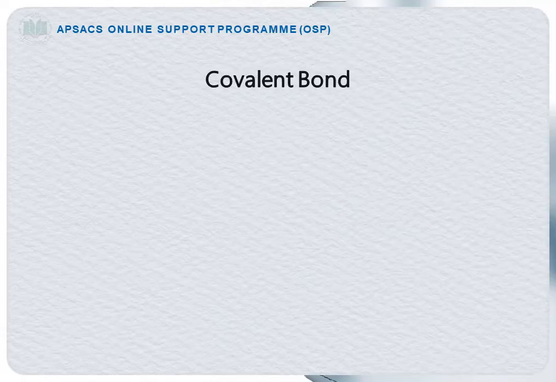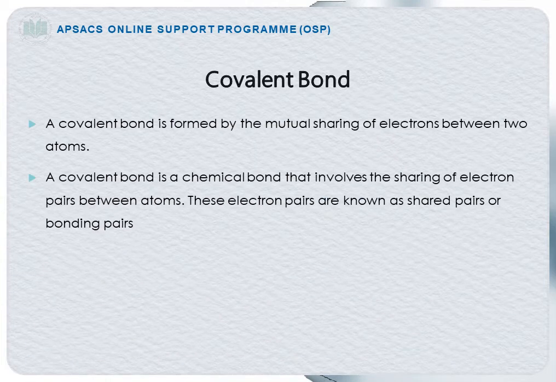Dear students, our new topic is covalent bond. What is covalent bond? A covalent bond is formed by the mutual sharing of electrons between two atoms. As we have learned in the previous lecture, ionic bond is the complete transfer of electrons from one atom to another atom. Now here, what is covalent bond? A covalent bond is not the complete transfer of electrons. In a covalent bond, the mutual sharing of electrons between two atoms occurs.